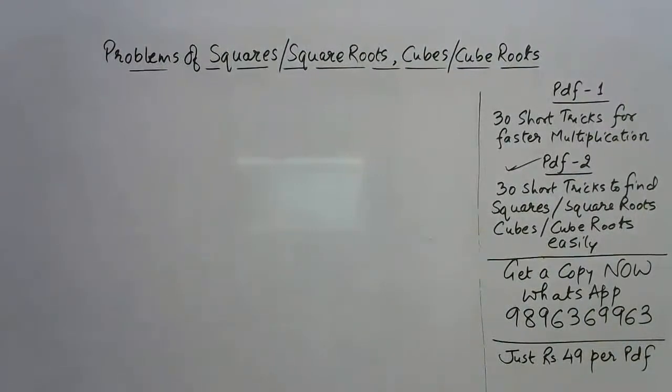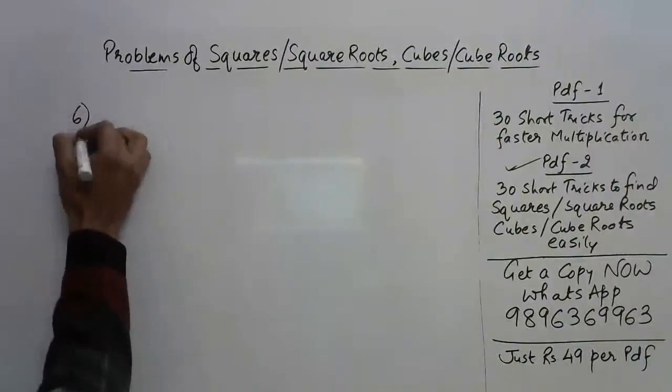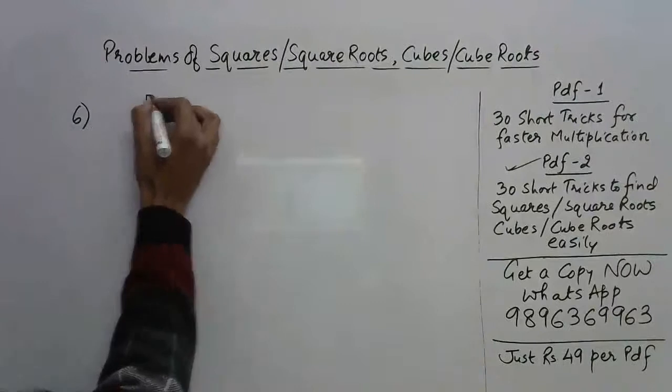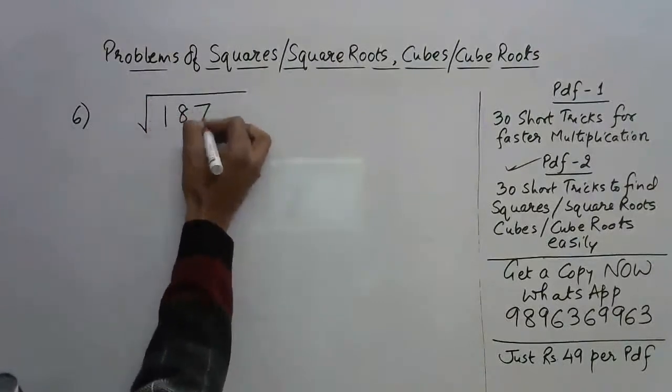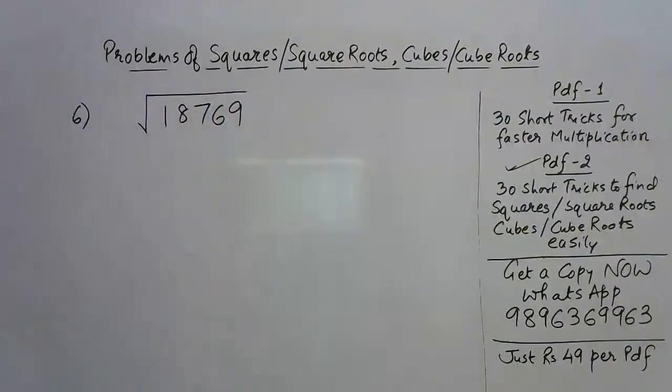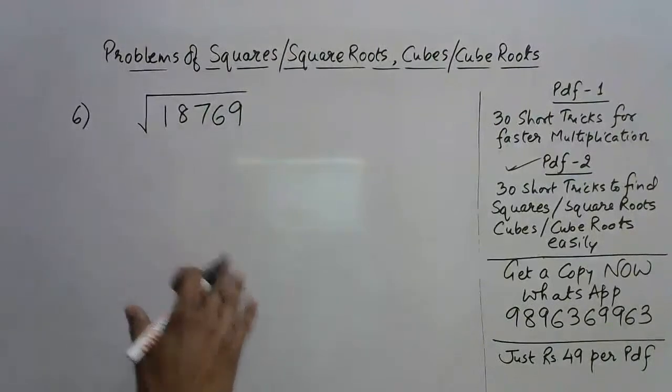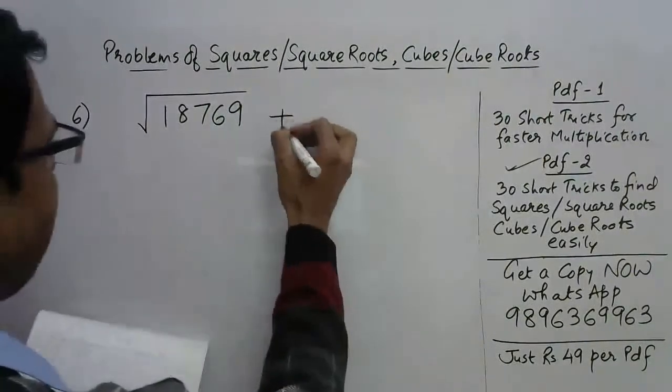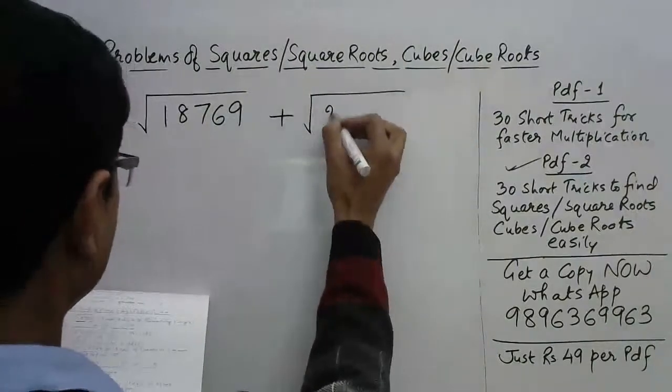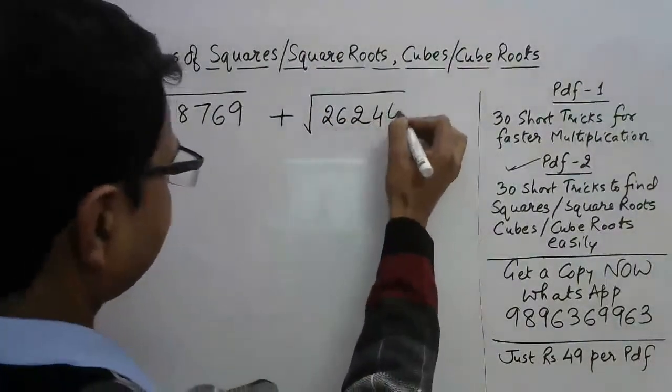Okay, so these are the squares of numbers which are near to 10,000 and 1 lakh. So that is 5 and 6 digit numbers. The sixth question. This is the square root of 18769. Now there are two ways in which you can get to the answer of this question. Plus, I'll give you another one with the square root of 26244.